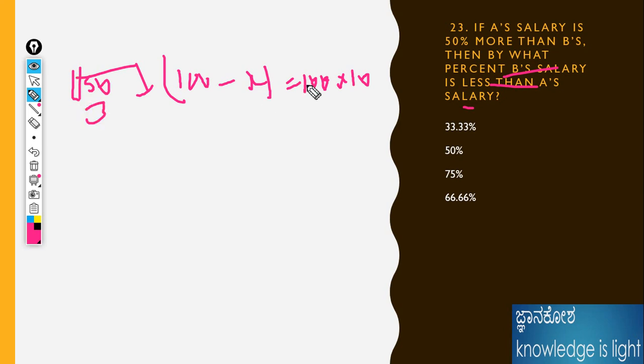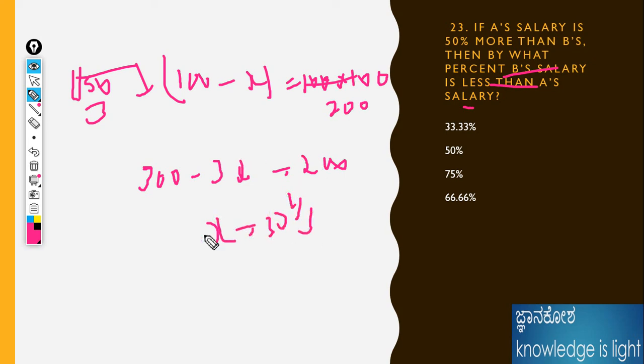I will do the problem. 3x minus 300, or 300 minus 3x is equal to 200. That means the answer is 100 divided by 3, which is 33 and 1 by 3. Like that it will be coming.